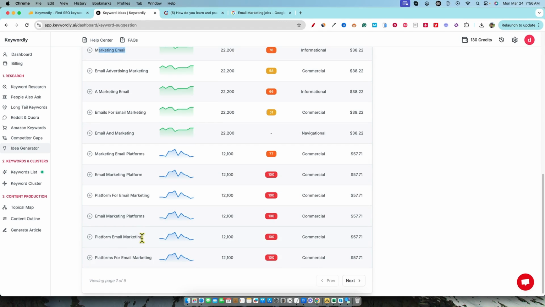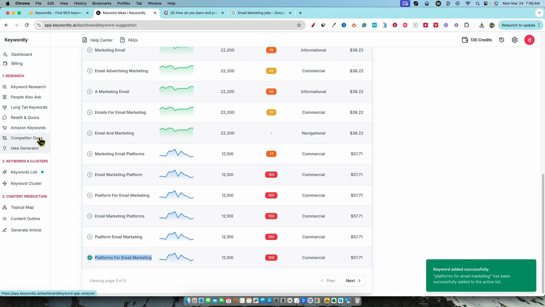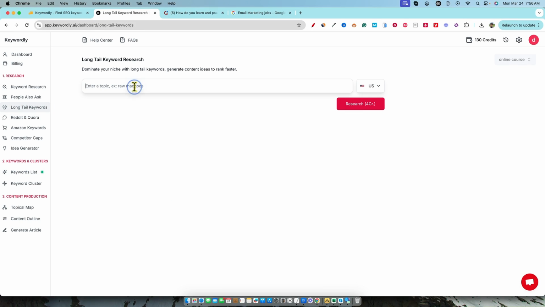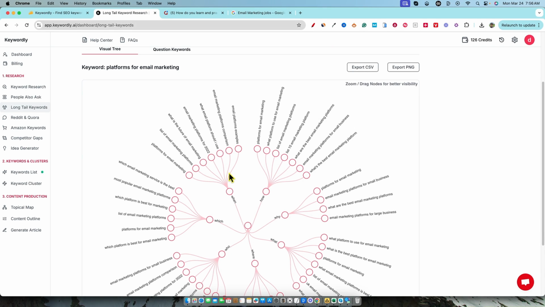Platform email marketing. So some of these might do decent right here. Platform email marketing, platforms for email marketing. That one might be a good one. So we could add that to the list. We could take this keyword and then we could go over to keyword research or Longtail keywords. Let's just go over to Longtail keywords, put that in right there and see what it finds for platforms for email marketing. I'll say the tool it's pretty snappy and fast in a sense with some of these tools.